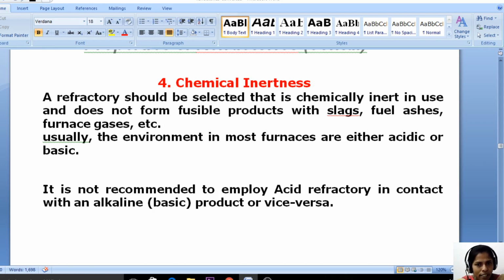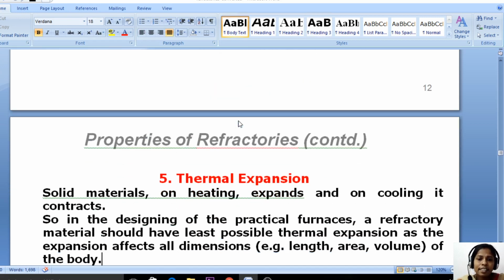A refractory should be chemically inert in use and should not form fusible products with slags. That means whatever refractory material we are using should not react with our product, that means the slag or the fuel ashes. The refractory material must be inert. Inert is nothing but it should not react with our material. That is chemical inertness.